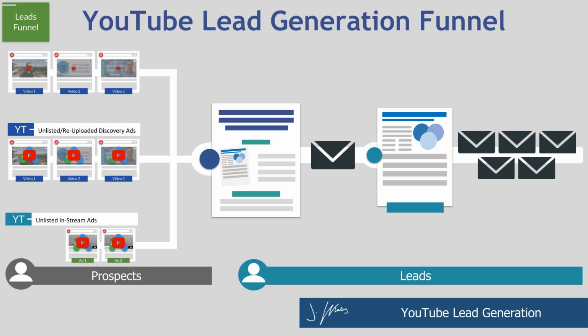So as a quick recap, we have 3 sets of videos here. The first set at the very top are the 3 organic pieces of content you've created: 1 how-to, 1 review, and 1 decision guide. Then the second group is your first YouTube ads campaign where you're running unlisted, re-uploaded discovery ads. So you took those first 3 videos, changed them up for 10 or 15 seconds, and then re-uploaded them as unlisted. Then the third set at the bottom is only 2 ads, and these are going to be your in-stream ads that drive traffic directly to your landing page.